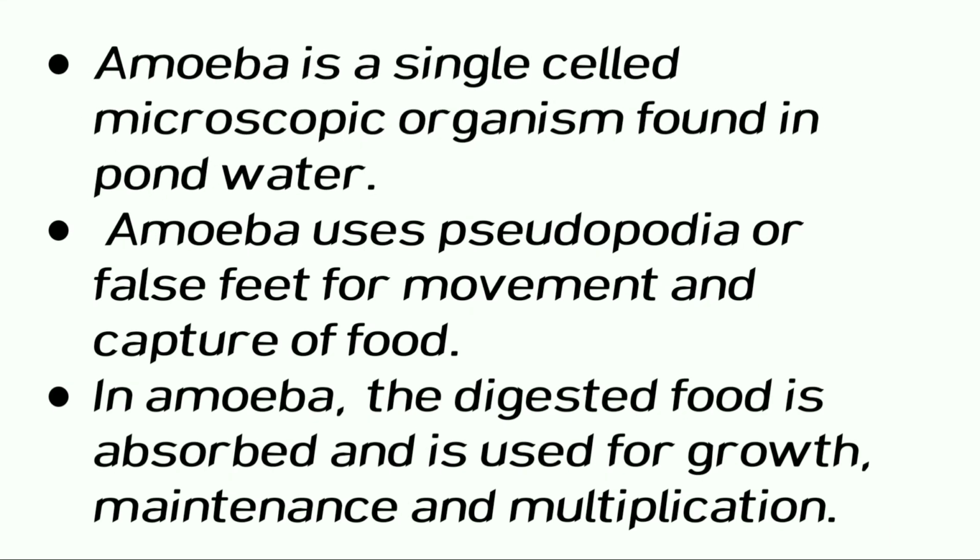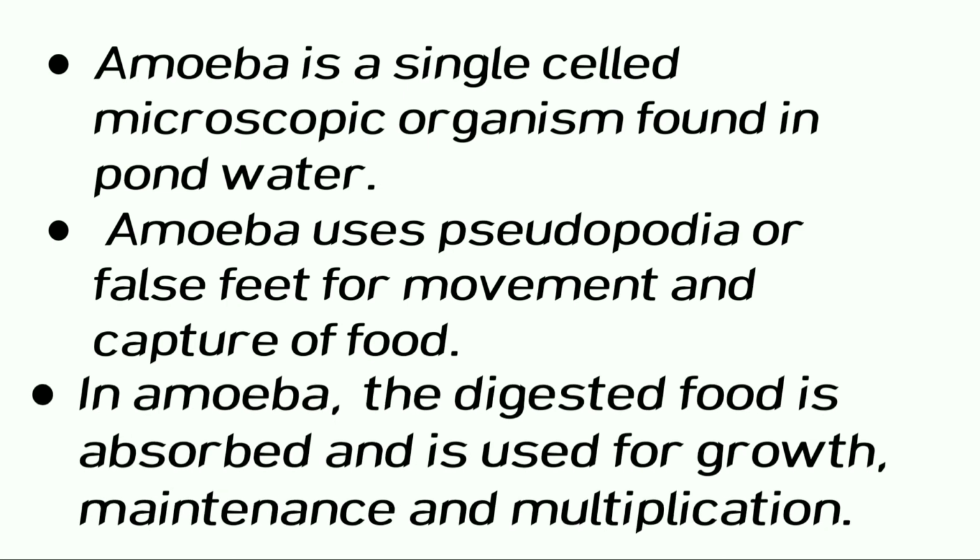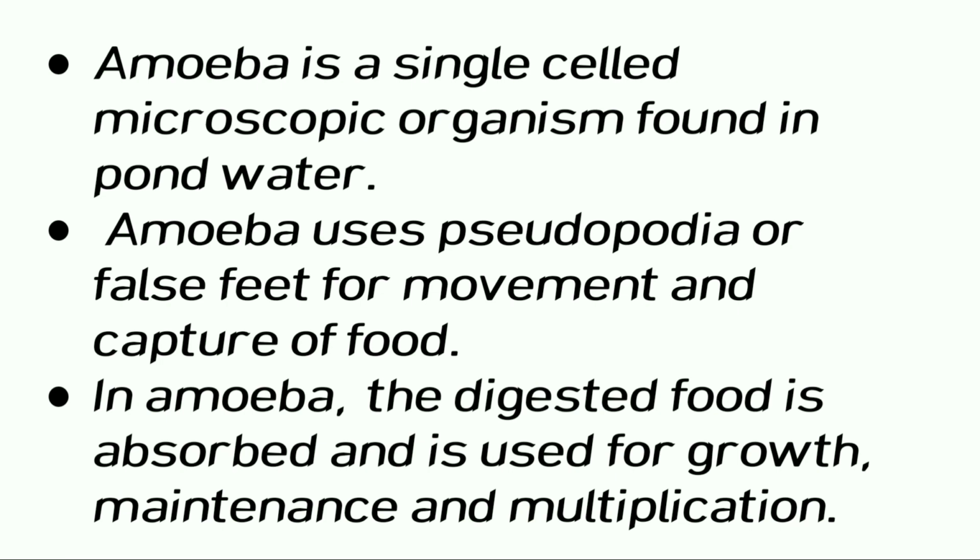Amoeba is a single-celled microscopic organism found in pond water. Amoeba uses pseudopodia or false feet for movement and capture of food. In amoeba, the digested food is absorbed and is used for growth, maintenance and multiplication.